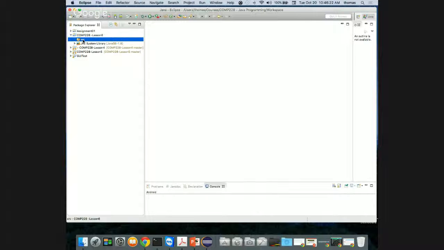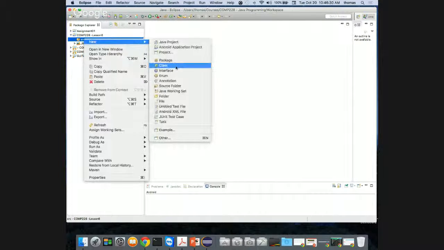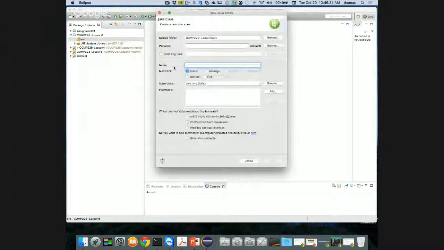I'm going to make a program class just as a driver to drive our code. We're going to do the same thing as we did last time. So I'm going to right click, go to New, and choose New Class, and we're going to call this thing Program. It's going to inherit java.lang.Object, the object superclass, and I need to use the static main method.